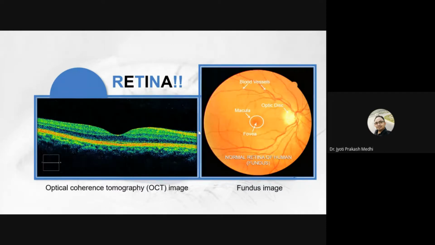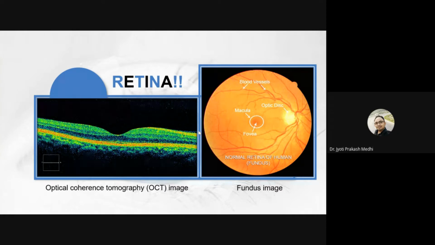In a fundus image, we directly image the retina through a 2D camera, and it is like taking images. It is a microscopic camera which behaves as a normal camera, and it takes the photo of our retinal surface.